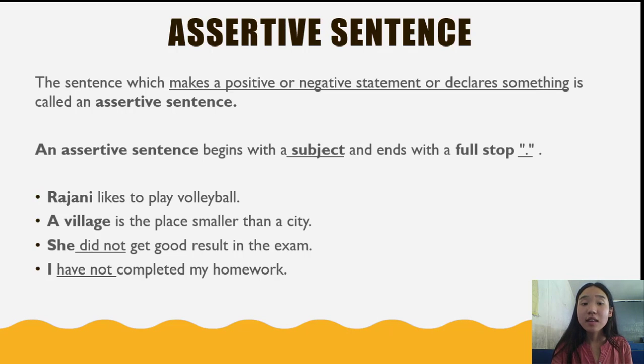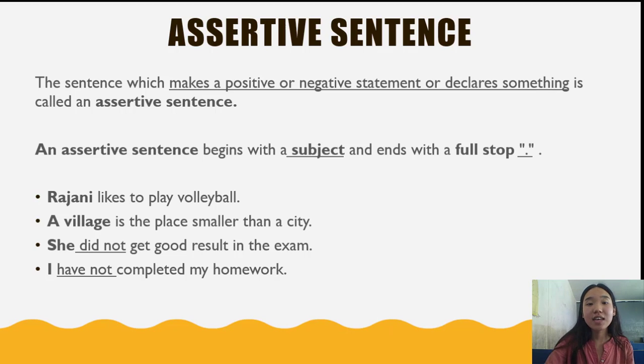An assertive sentence can be a positive or negative one. A positive assertive sentence is called an affirmative sentence, and a negative assertive sentence is called a negative statement. Here, the first two sentences, Rajani likes to play volleyball, and a village is a place smaller than a city, are positive assertive sentences. So, these two sentences are affirmative sentences. Similarly, she did not get good result in the exam, and I have not completed my homework are negative assertive sentences. So, these two sentences are negative statements.